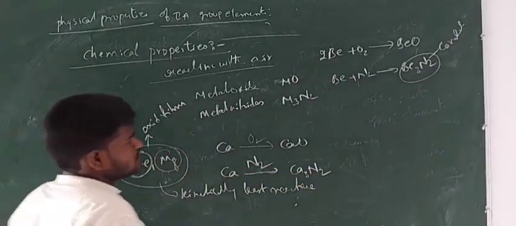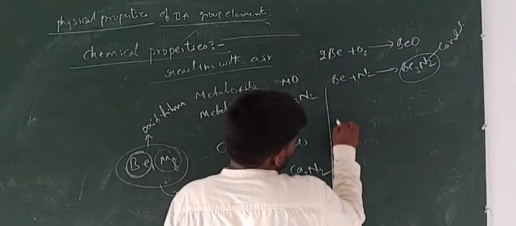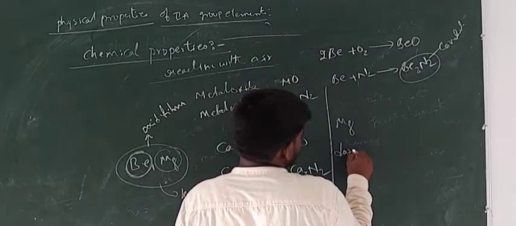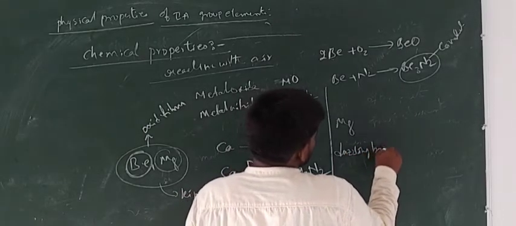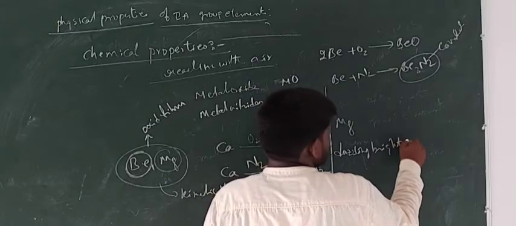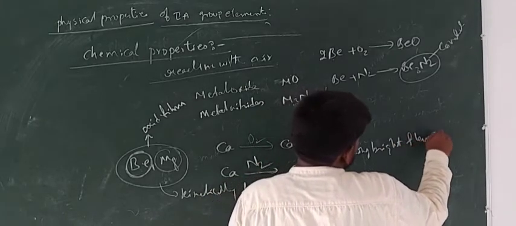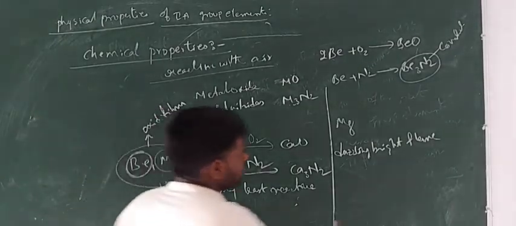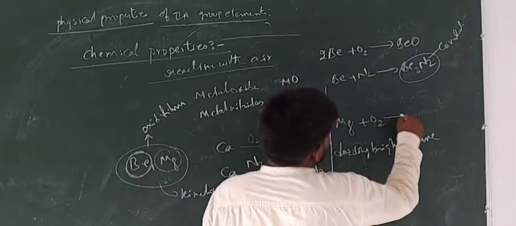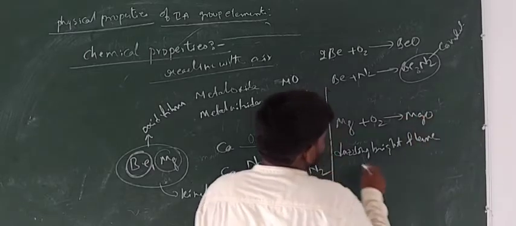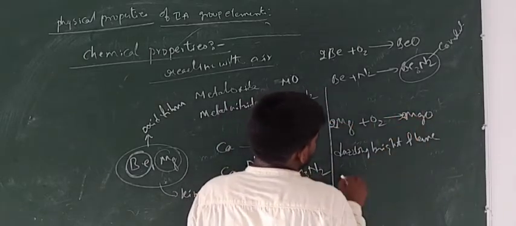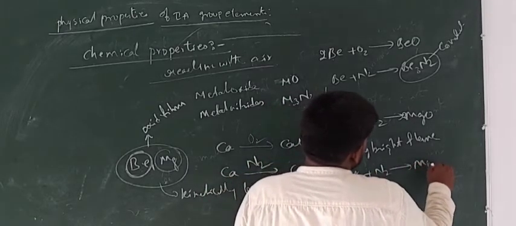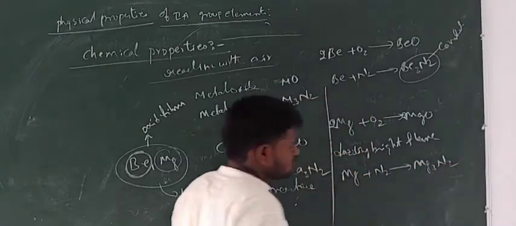And the next one, magnesium. Upon burning, magnesium burns with a dazzling bright flame, combines with oxygen and gives magnesium oxide, and combines with nitrogen and gives Mg3N2, magnesium nitride.